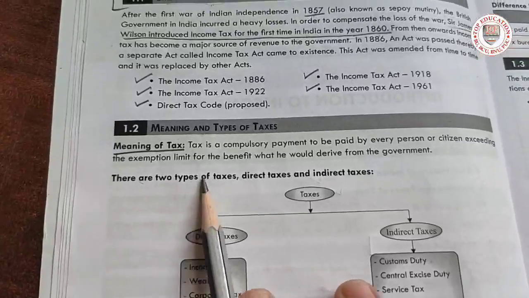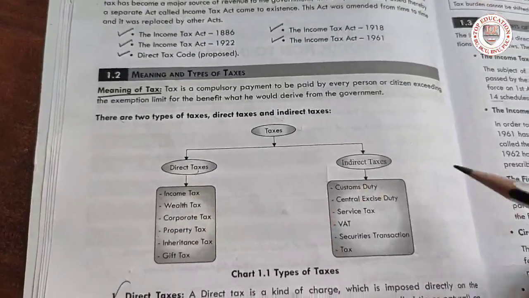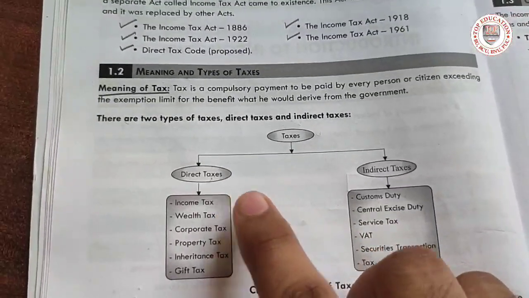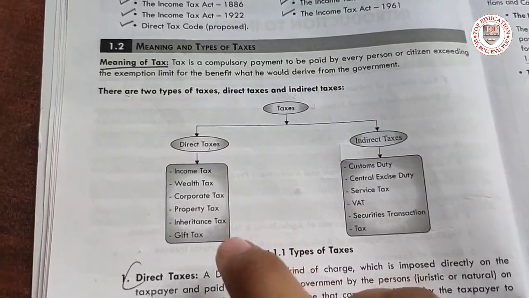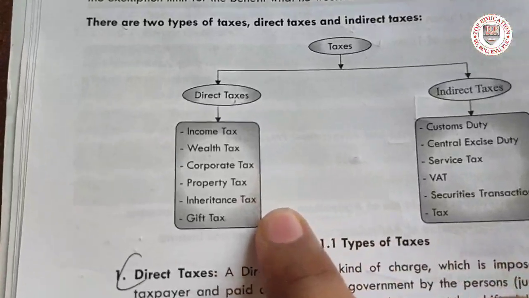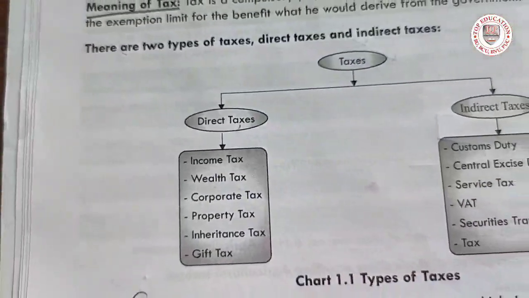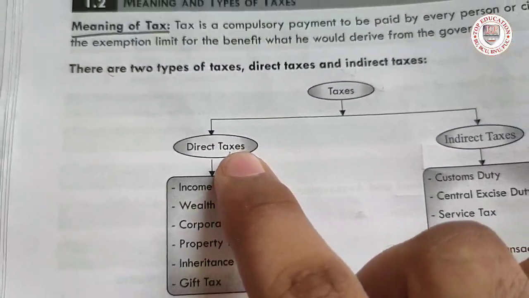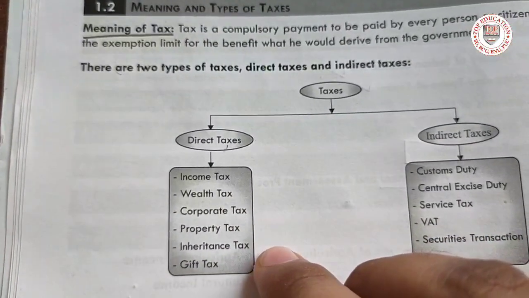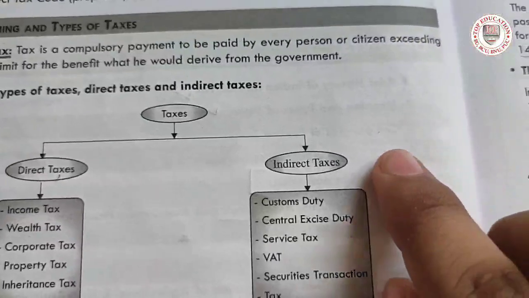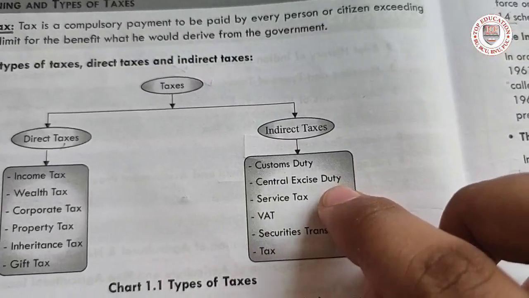There are two types of taxes, direct taxes and indirect taxes. In direct taxes you have income tax, wealth tax, corporate tax, property tax, inheritance tax, gift tax. So all these will come under direct tax. We'll learn the meaning also, but first understand what comes under what. In indirect tax we have customs duty, central excise duty, service tax, VAT.